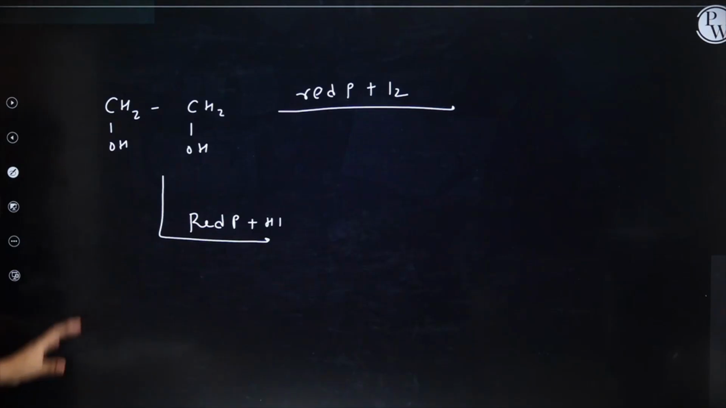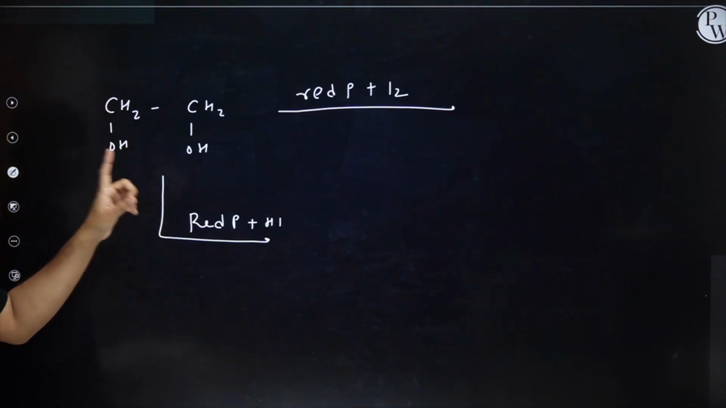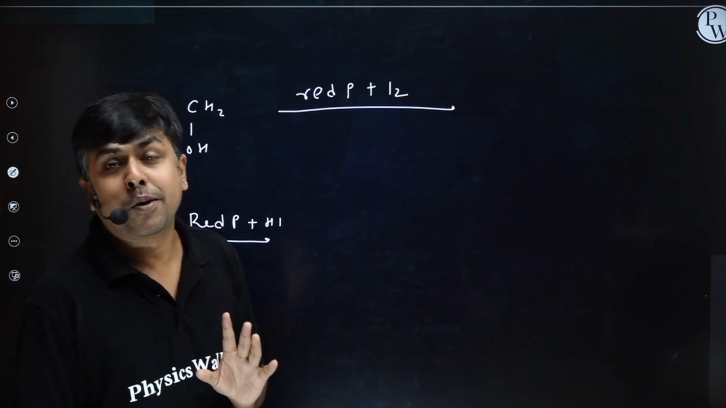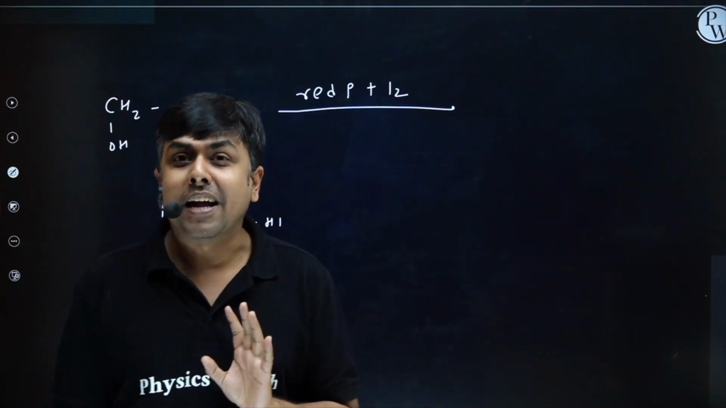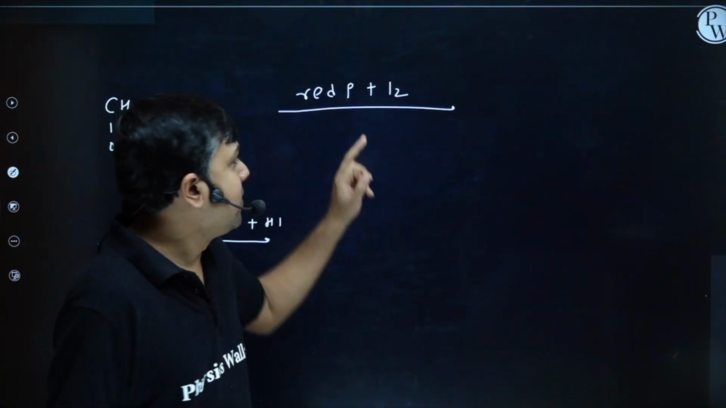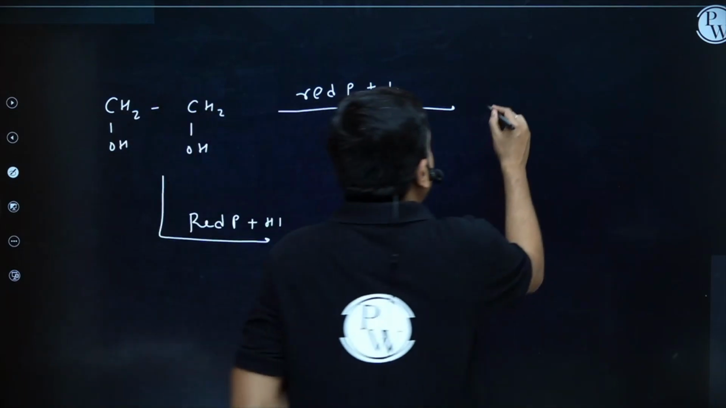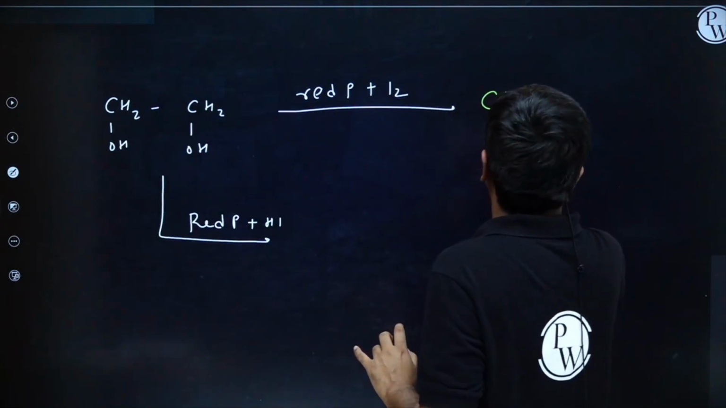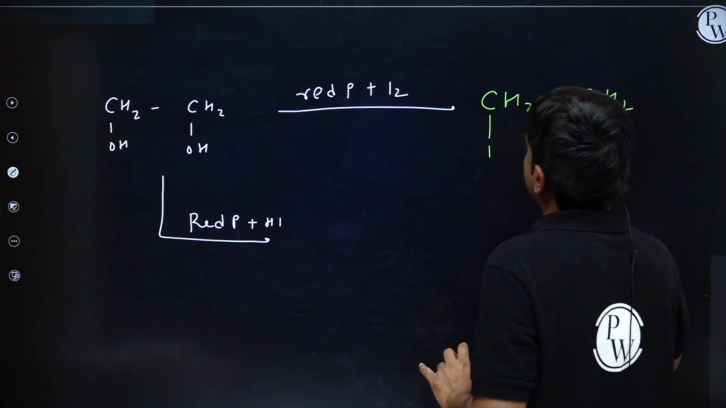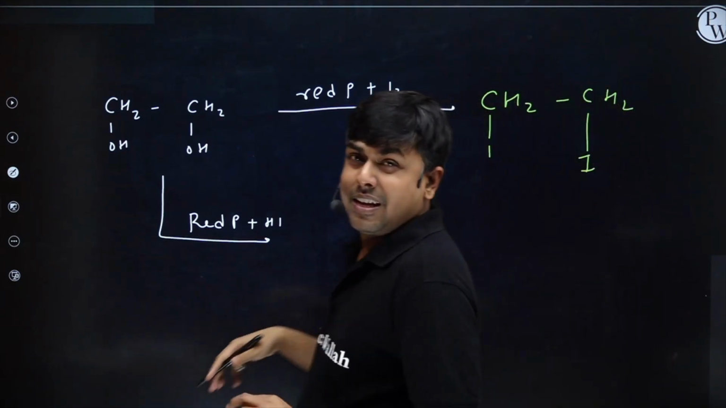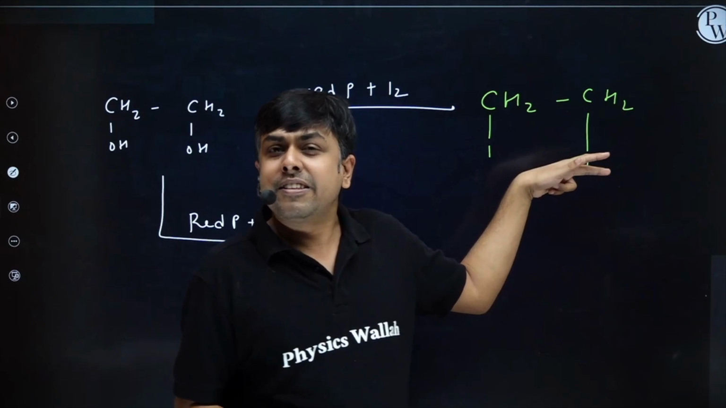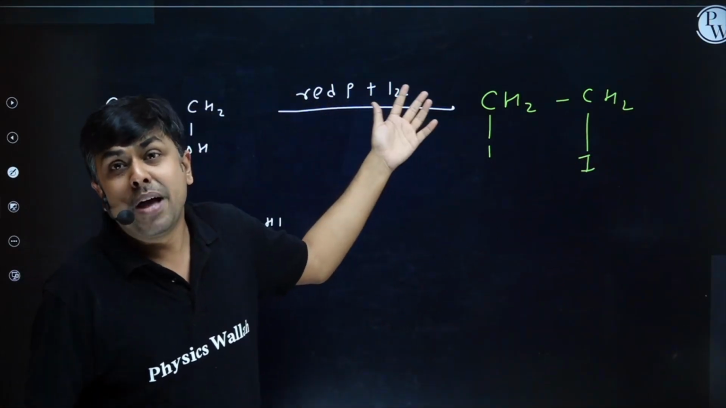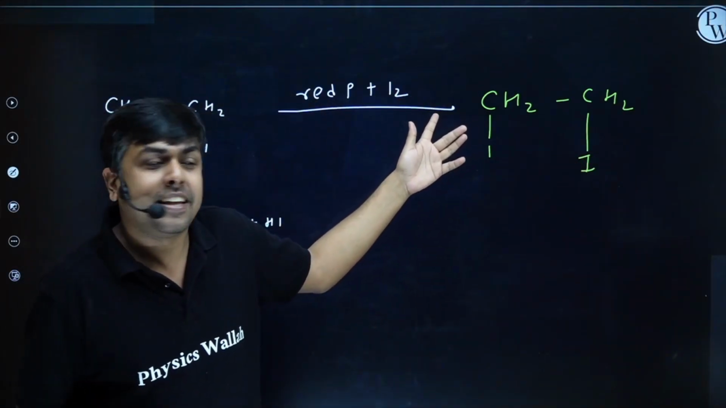Students, I am having alcohol treated with red P plus I2. What will this red P plus I2 do? Once again, halogenation. Both OH will get replaced by I, giving a vicinal diiodide system, unstable, which may easily undergo dehalogenation and form alkene.